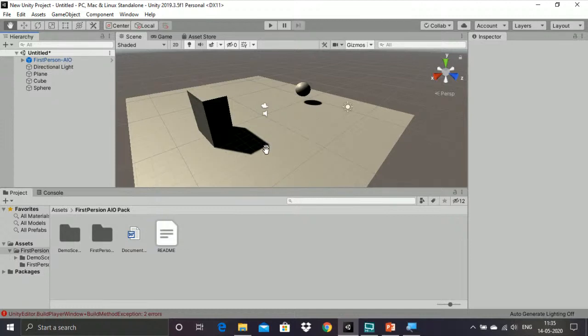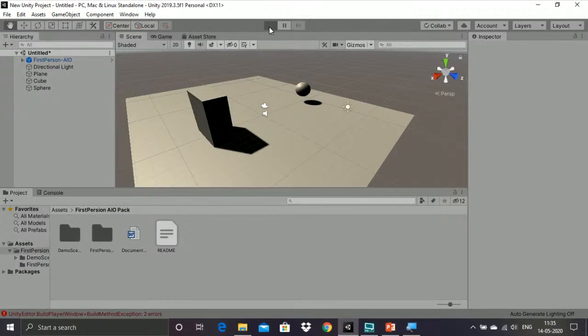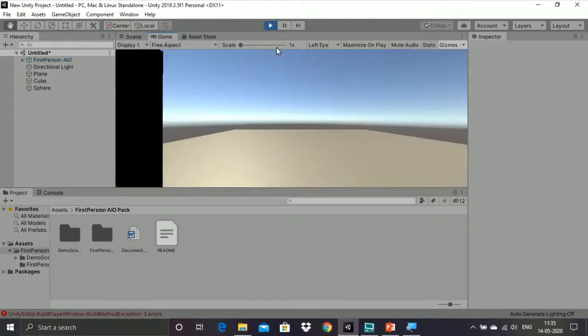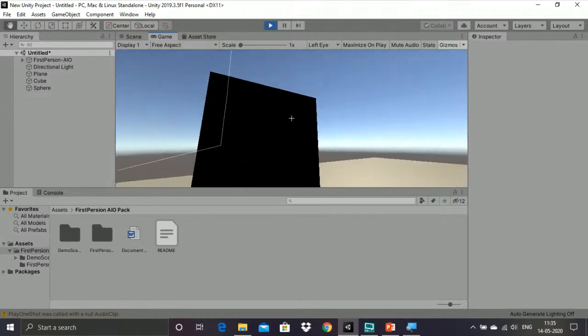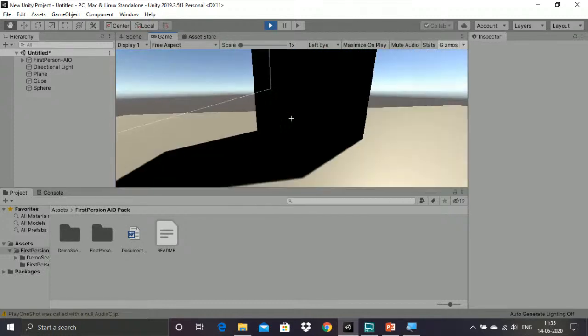So after creating the environment, we should have a trial view of that. How to get the trial view? Just click on the play button. It will take some time. So now you can see, I am moving my cursor.